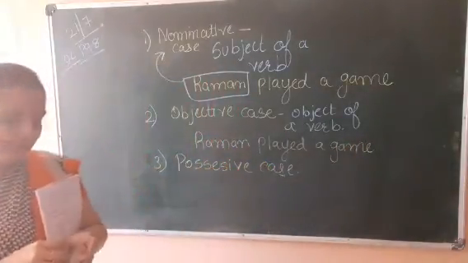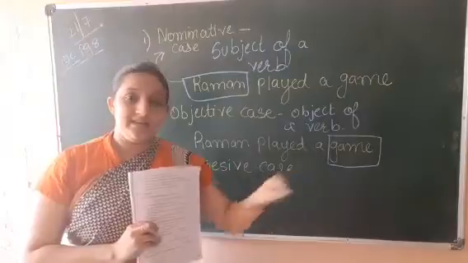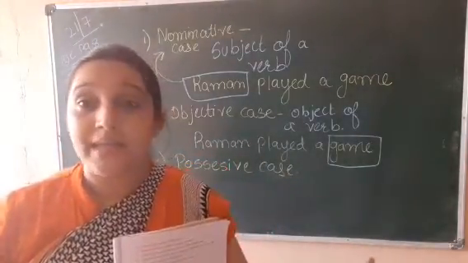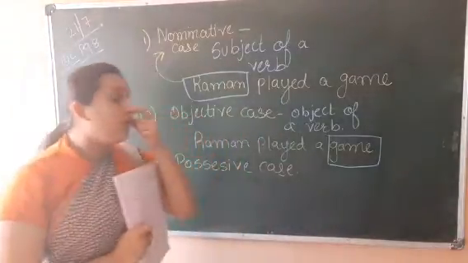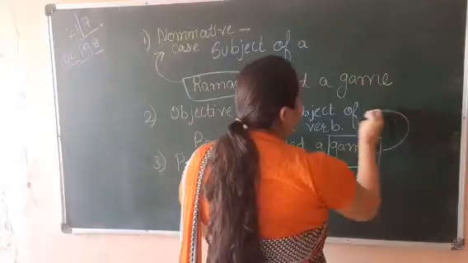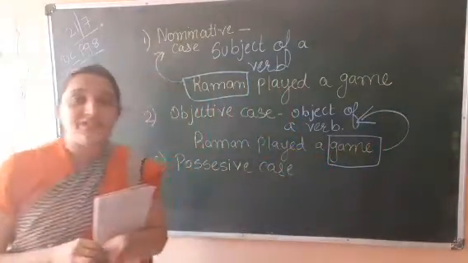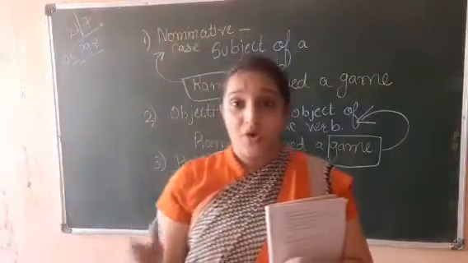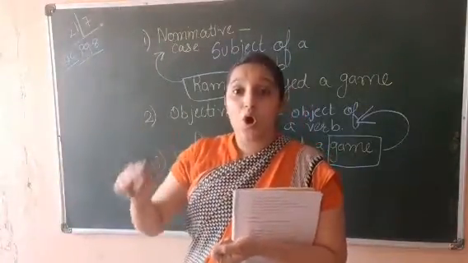Now in this example, talking about game, so which noun case will you write for game? Now here for game we will write objective case. Why objective case? Here we are not talking about subject, we are talking about object.